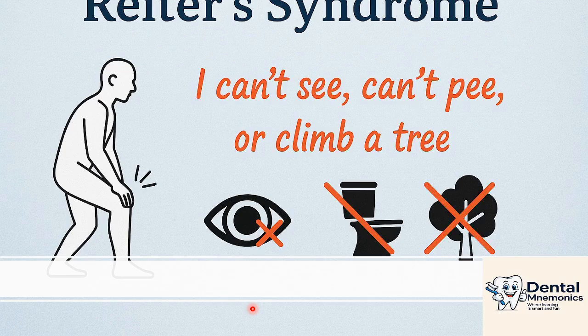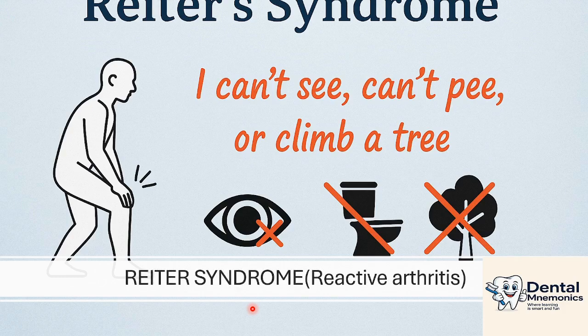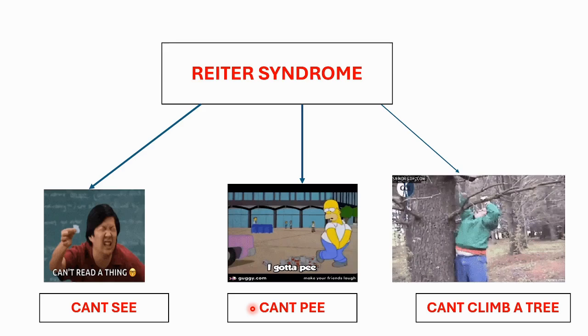We are again back with our Cracking Neville's Oral Pathology series. Today we'll be discussing Reiter syndrome, also known as reactive arthritis. As you can see in our title page, there is a strong association with Reiter syndrome where the person can't see, can't pee, or can't climb a tree. This is a very helpful triad to remember. So let's discuss in brief.